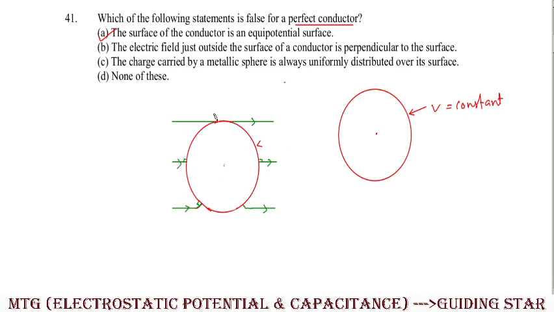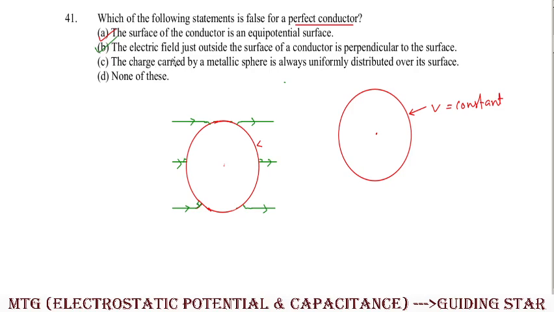Here it is just touching the surface. That means there will not be any particular change. That means here you can also say the field line must be perpendicular. That means it must enter the surface like this, perpendicular, and it must exit perpendicularly from the surface. So this should be the nature of the field line. So just outside the surface, perpendicular, that is also correct.